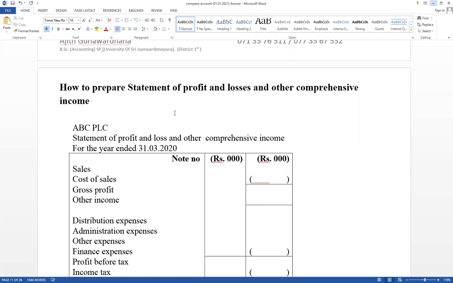Income tax we have discussed. As well as we have to discuss share issues: initial public offer, rights issue and bonus issue. And dividends adjustment: interim dividends paid and proposed dividends. Right, before discussing share issues, I want to discuss how to prepare a statement of profit and loss and other